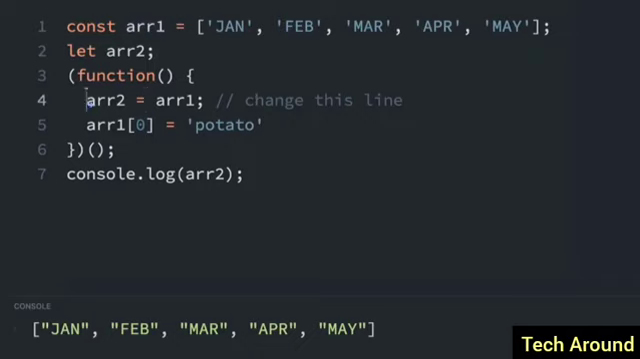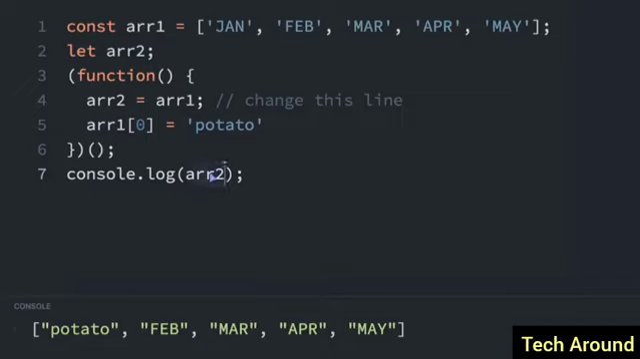So let's look at this. Right now, we're setting array2 to equal array1. In this example, we're not actually copying it, because if we change array1, if we set the index of array1 to potato and we log array2, you'll see that index 0 is potato, even though we're logging array2 and we only changed array1, because these are equal. Array2 and array1 are the same.